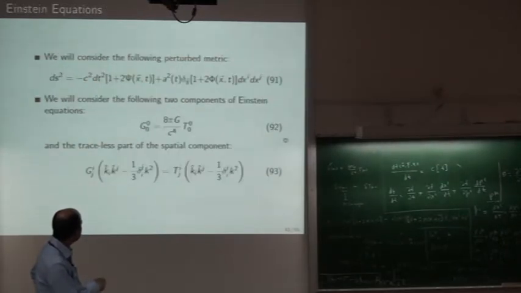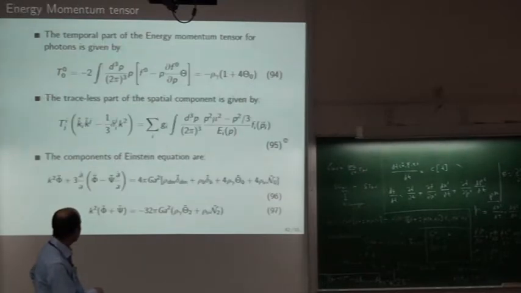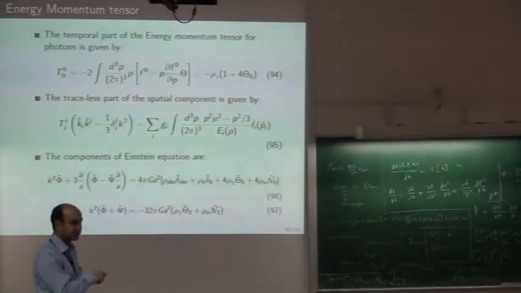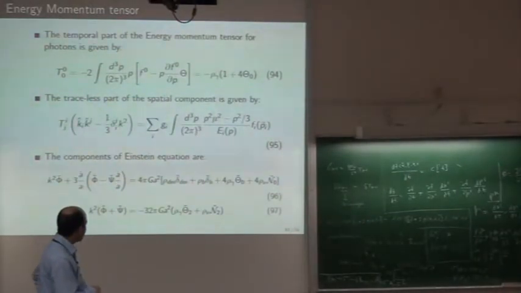So you just perturb the left hand side, δG_00, δG_ij, this whole thing, δT_00 and δT_ij, and just equate them. You end up with two equations. I should not say one for φ and one for ψ, because they are for both. Φ and ψ are coming in both the equations. But I don't think there is any surprise.